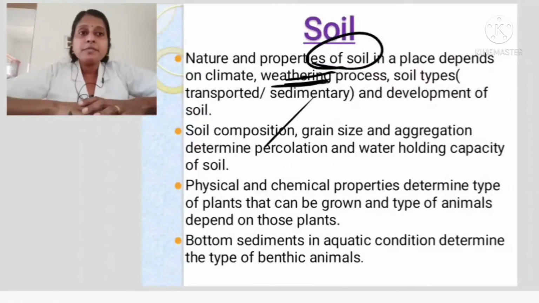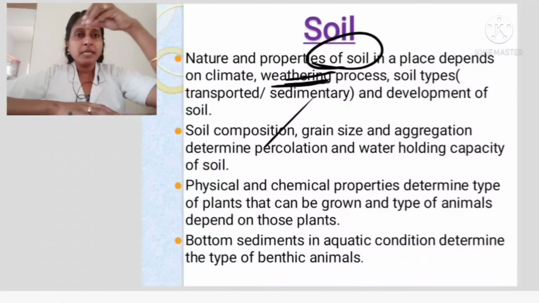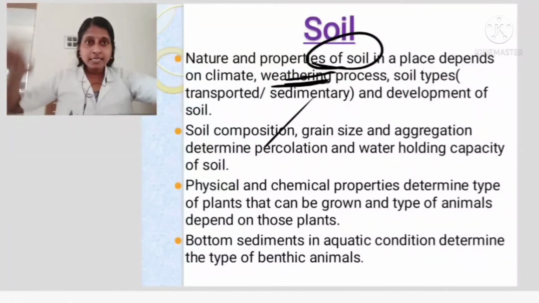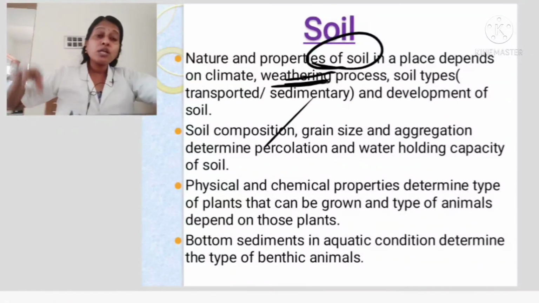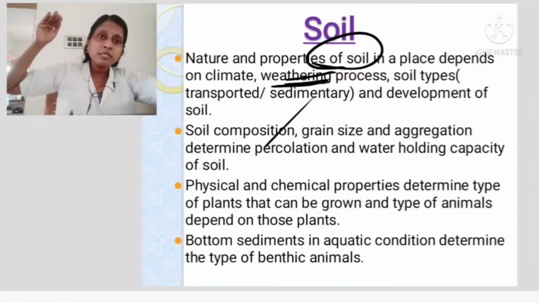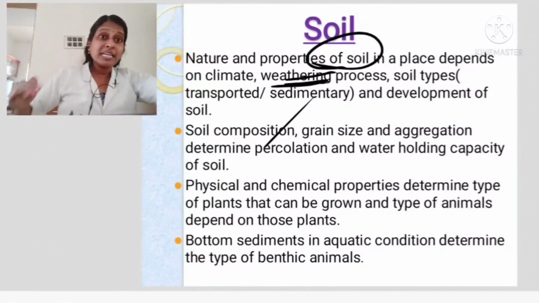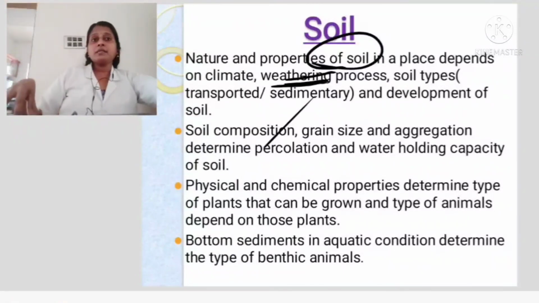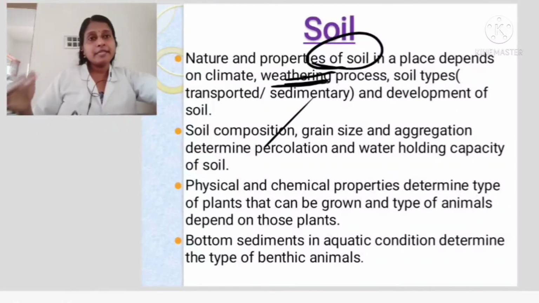Bottom sediments in aquatic conditions determine the type of benthic animals. When soils are taken by the rainwater, they go and deposit under the sea, or under ponds or lakes. When they settle down, those settled particles, we call them what? The sediments. Based on what type of soil is getting settled down, you can find different types of benthic animals. Benthic animals means the animals found at the lower level of waters. So based on what type of soil sediments are there, you can find the benthic animals.